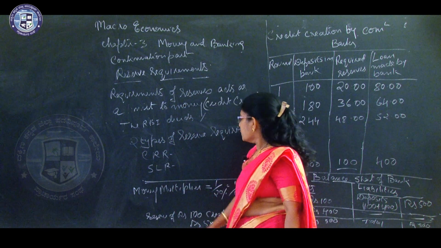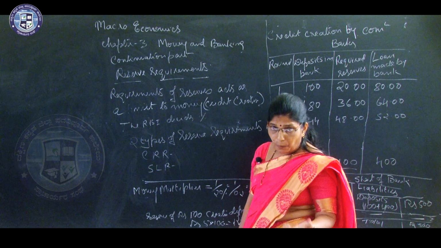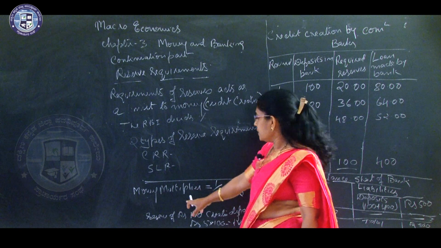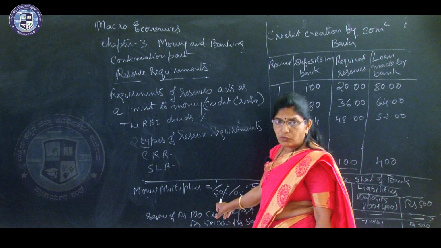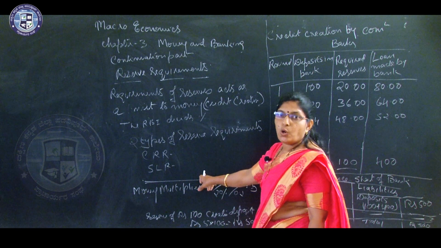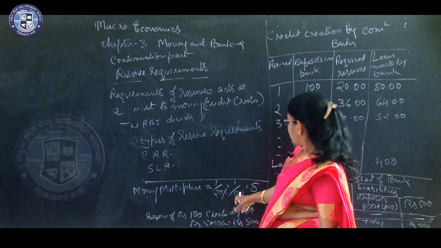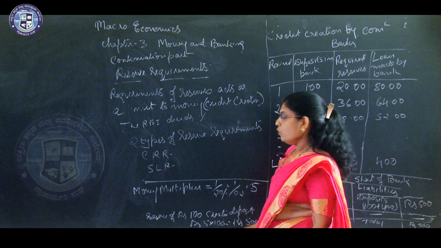Okay, so if you see the money multiplier, how money is multiplied by the banks, the formula of money multiplier is 1 by the percentage of reserve requirements, that is 1 by 20% equal to 1 by 0.2, that is equal to 5.